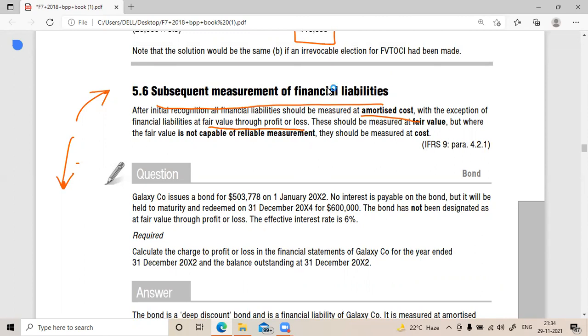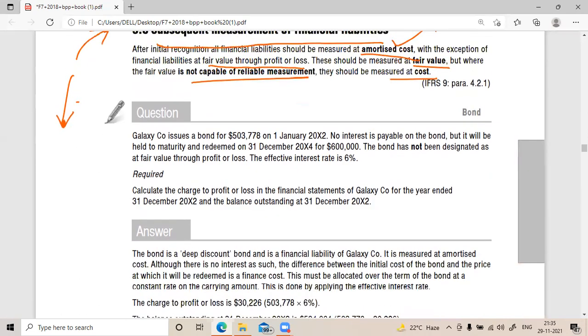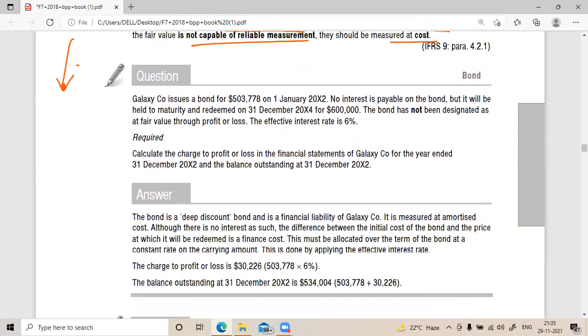I will explain better by way of a question in 2 minutes. After initial recognition, all the liabilities should be measured at amortized cost, with the exception of financial liabilities at fair value through P&L. These should be measured at fair value, but where the fair value is not capable of reliable measurement, then cost. Some securities are sold in the market, so they have a market value, correct?